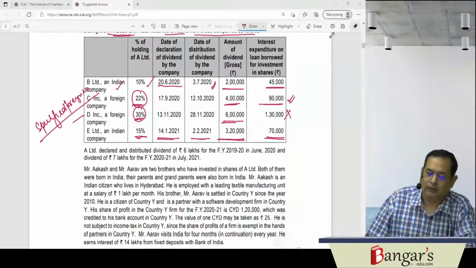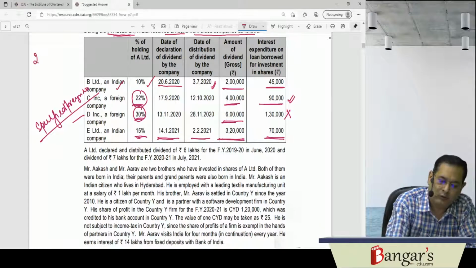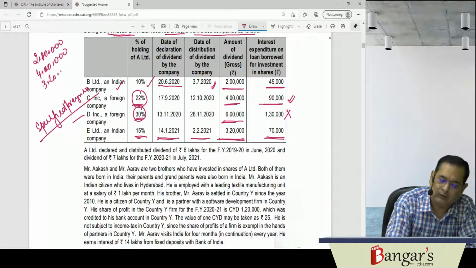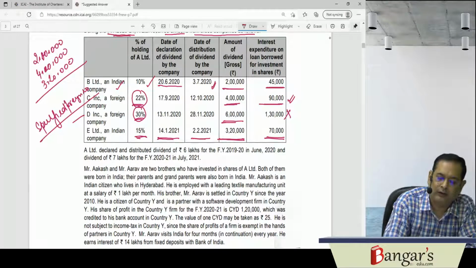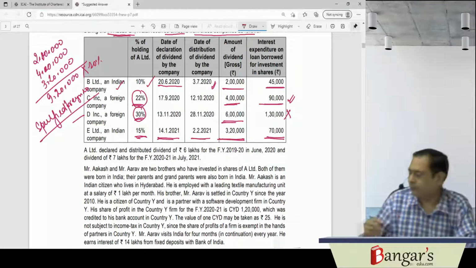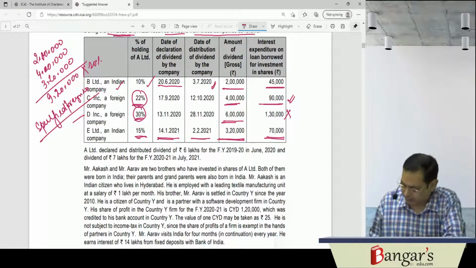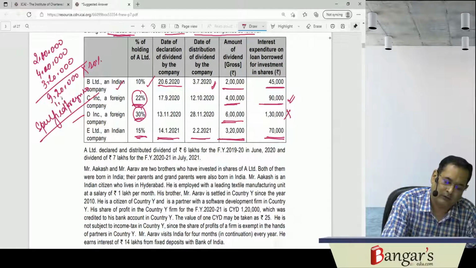So here the dividend which has been earned is 2 lakhs plus 4 lakhs and 320, this much amount of dividend has been earned by us. 4 into 6 and 3, 9,20,000. The expenditure will be restricted to the extent of 20%. So 920 into 20% is 1,84,000 rupees.